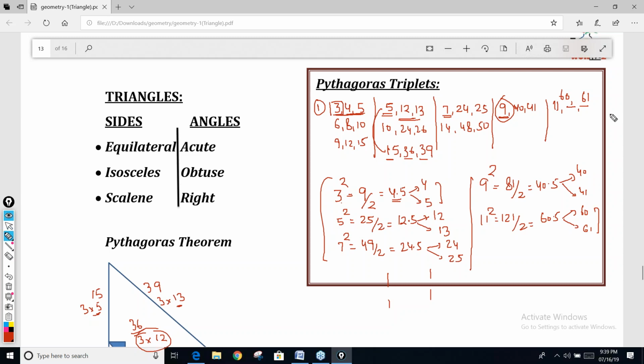Not 30, 31 current. It's 60, 61. Why 30, 31? 11 square is 121. 121 half is 60.5. So if 60.5, the other two side will be 60 and 61. But notice one thing, I have taken first side as an odd number. 3, 5, 7, 9, 11.